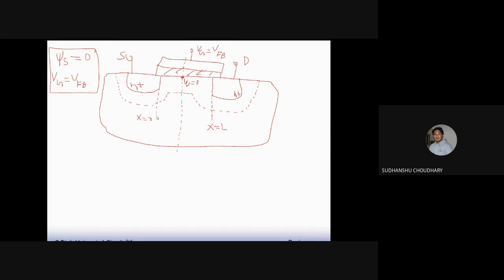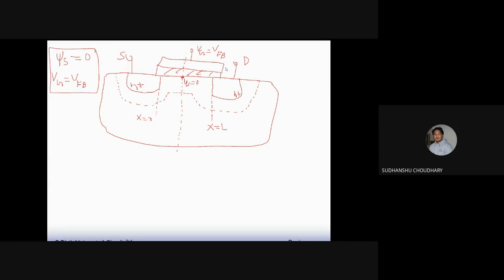And if you reach this point, that is x equal to 0, the surface potential becomes equal to the built-in potential of the source bulk junction. Okay. Similarly, the surface potential becomes equal to the built-in potential of the drain bulk junction if you move away from source to drain. Okay. But at the center of this gate, the surface potential is 0 under flat band condition. Now this surface potential is an important term. We will discuss what it is.